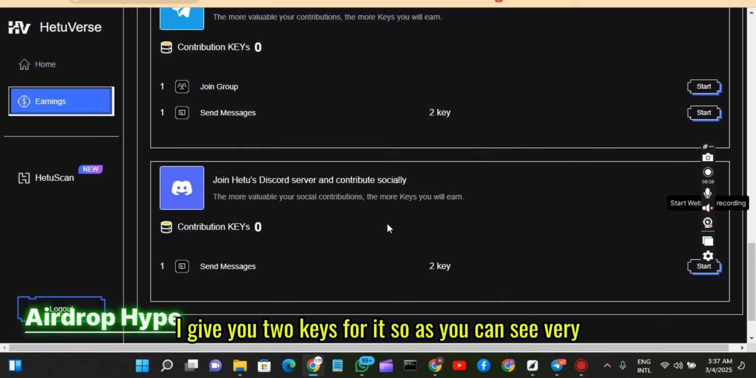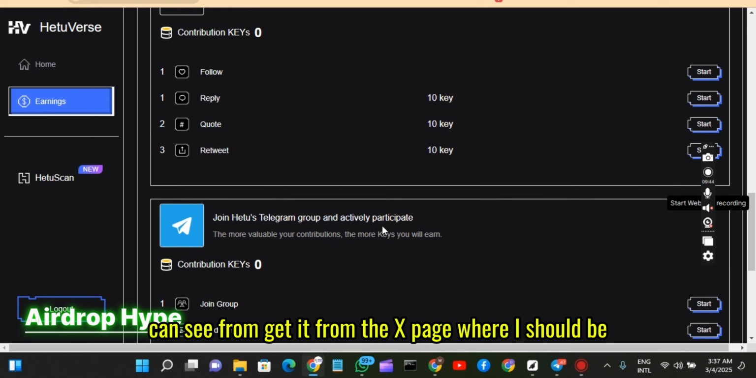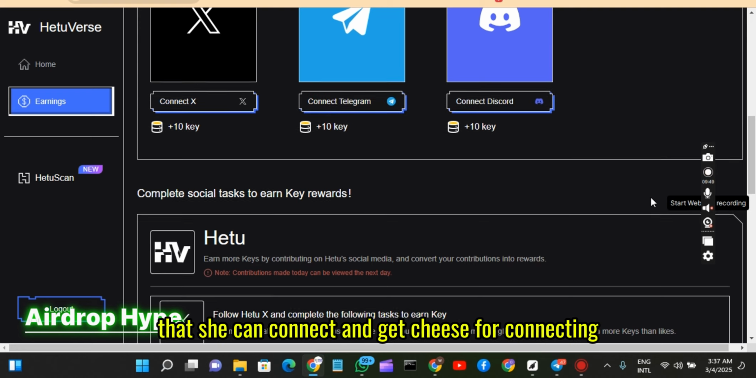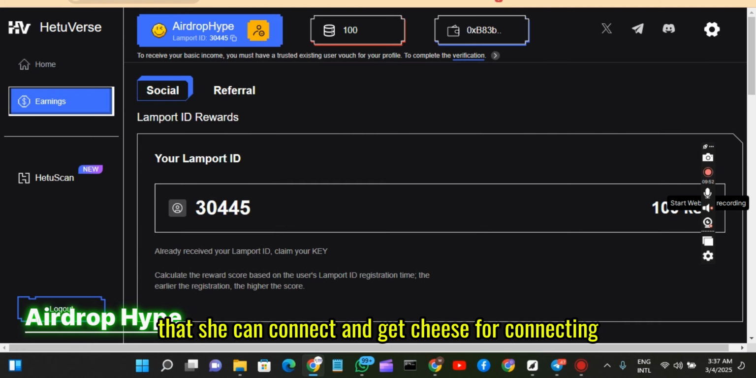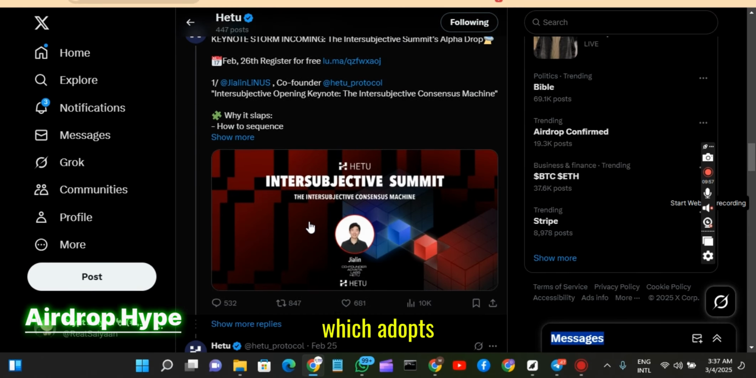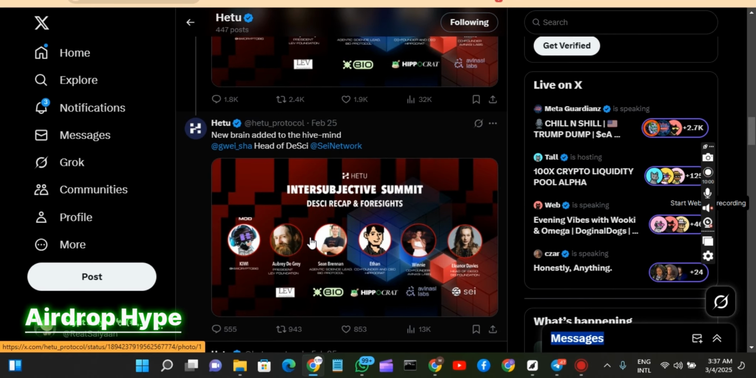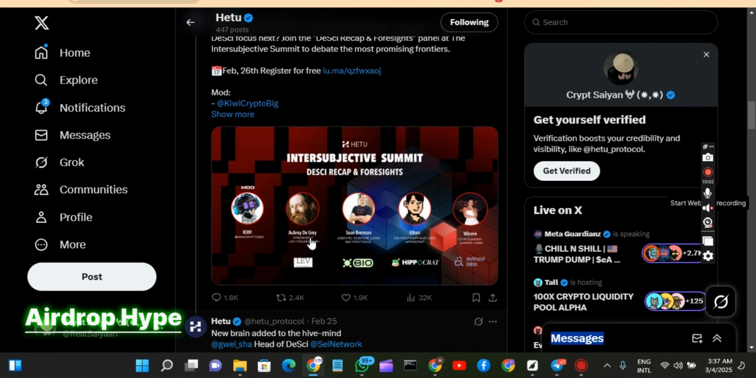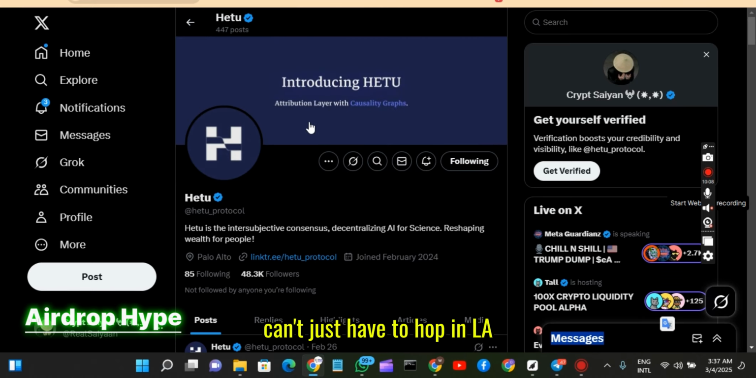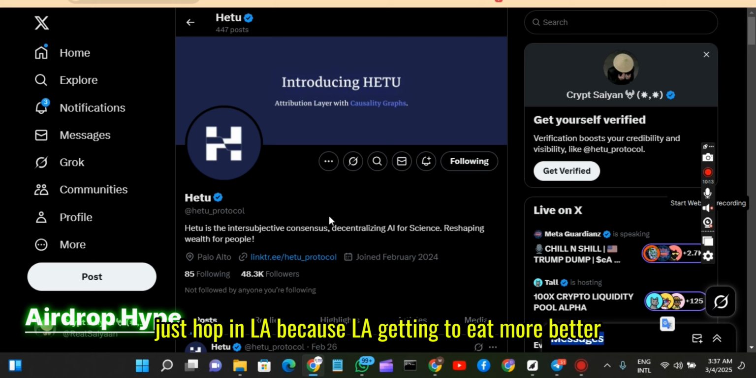So as you can see, it's a very good and nice airdrop. You can go through their X page and see how it's going, and connect to get keys. You can also search and see what people are saying about the project. It's a very good project. You just have to hop in early and be an early adopter, because the earlier you get into it, the better.